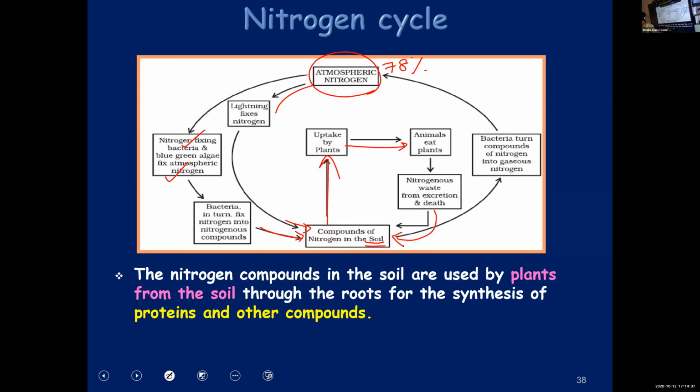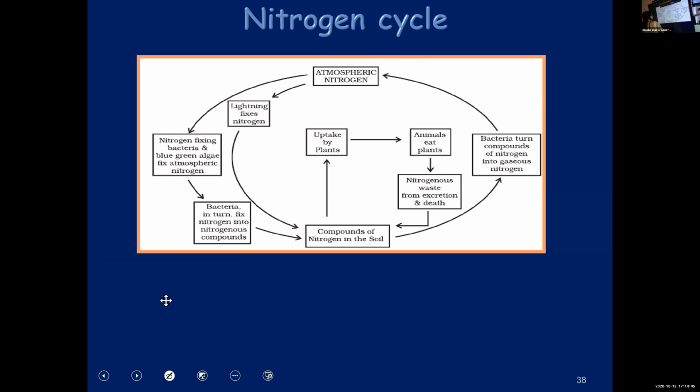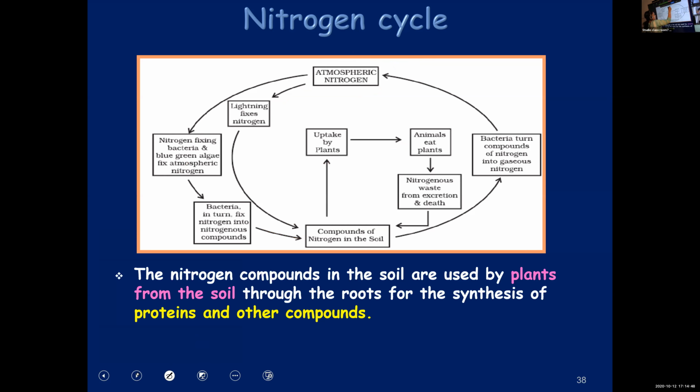I'll repeat it once again. Those who did not understand, you can listen again. So this is our atmospheric nitrogen, which is 78%. And lightning, blue-green algae and nitrogen fixing bacteria will convert it into what? Nitrogen compounds. And these compounds will be added to the soil. From the soil, plants will take it, and plants will be eaten by animals. And when animals and plants die or excrete, it will again go back to the soil.